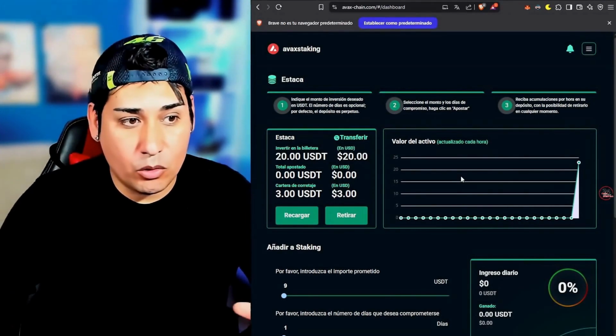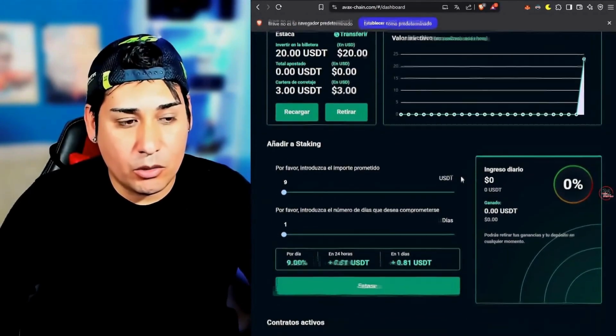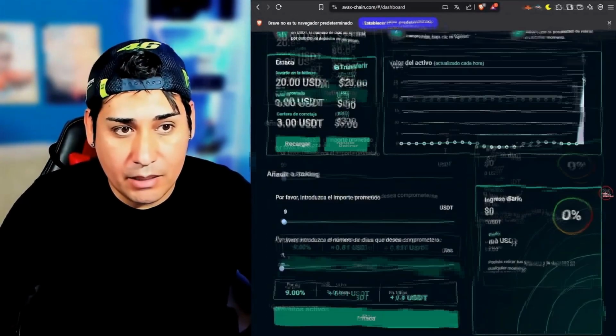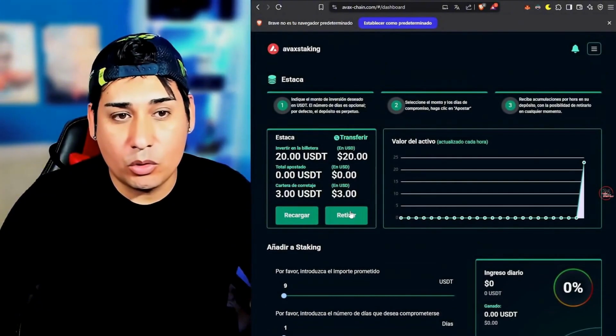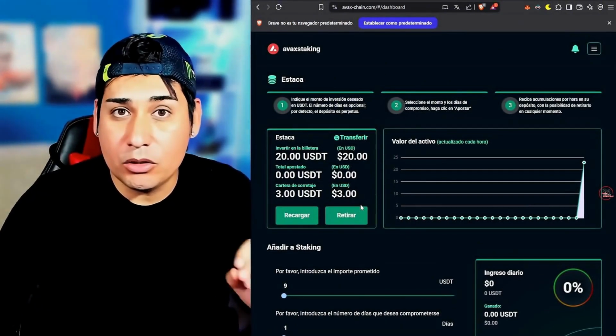Once here, you will see more or less what you're seeing now. This would be the initial platform where we can perform staking. We can make deposits and we can also make withdrawals. I am going to explain absolutely everything so you don't miss any details.